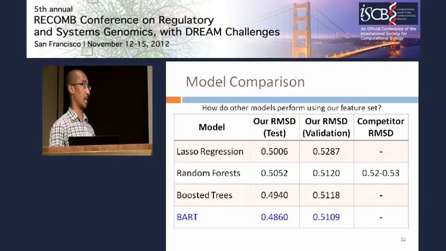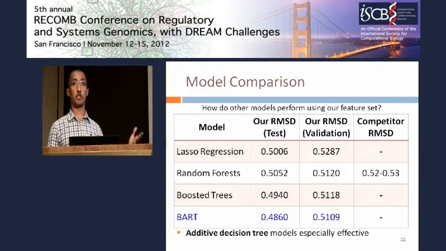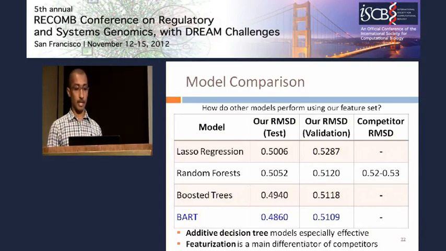Finally, we also implemented a boosted decision tree algorithm using our feature set, and we find that performance is pretty much comparable to BART performance, although BART is slightly better. So a couple of takeaways from this are first that these additive decision tree models, that is BART, boosted trees, random forest, they all have the same functional form, are especially effective on this data set. And second, that featurization seems to be a primary differentiator among different competitors, and that the same models can be used, but different feature sets can lead to different error ranges.